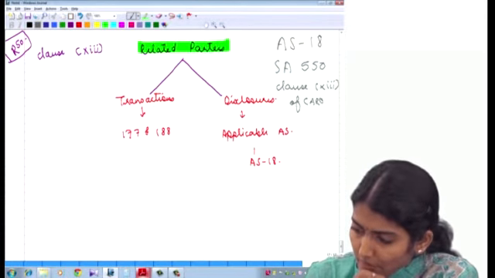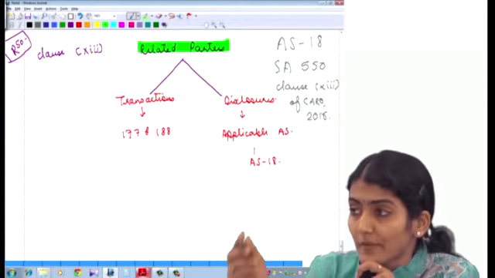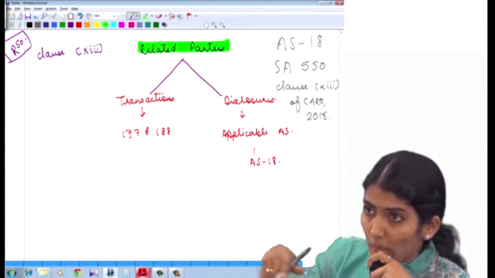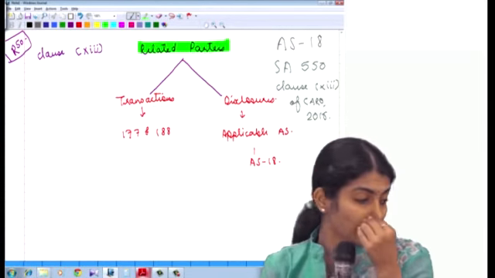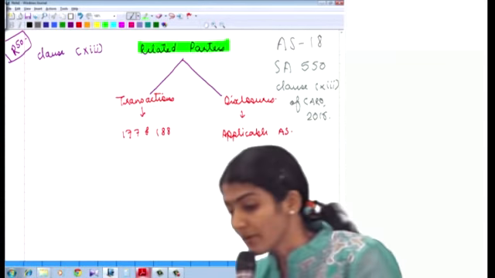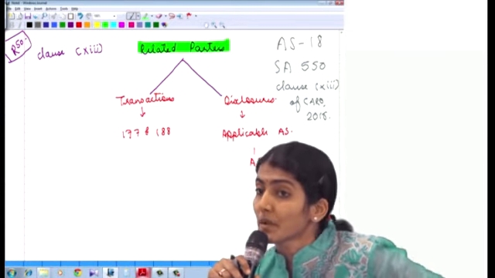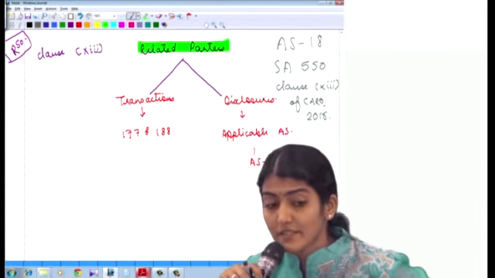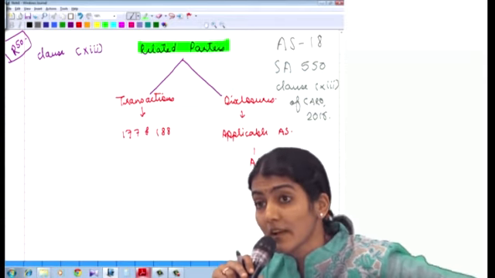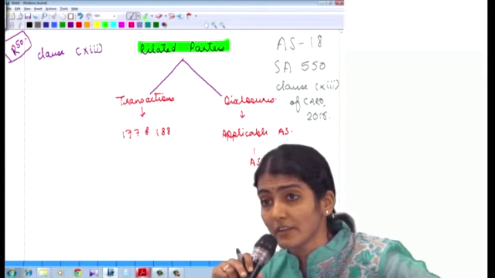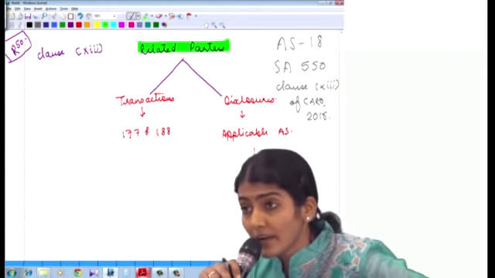So whenever, this is the round which you need to take for related parties now. One AS 18, second SA 550, and third you are also going to make a reference to clause 13 of CARO 2016, which is regarding related parties. Again, this clause has been divided under two parts, transactions and disclosures.